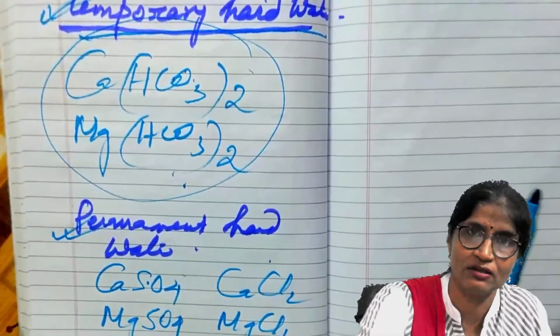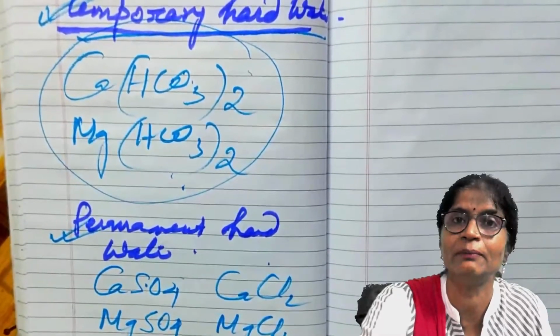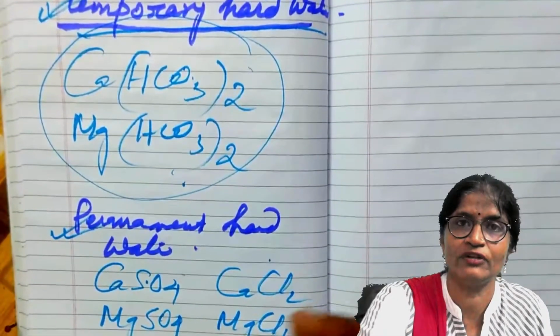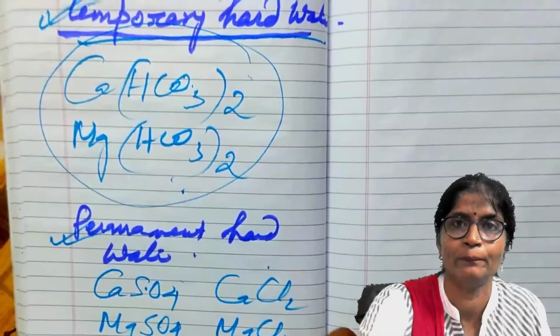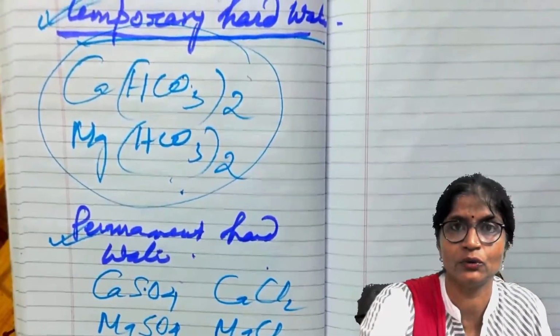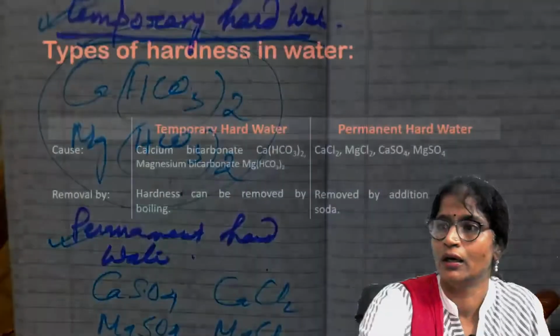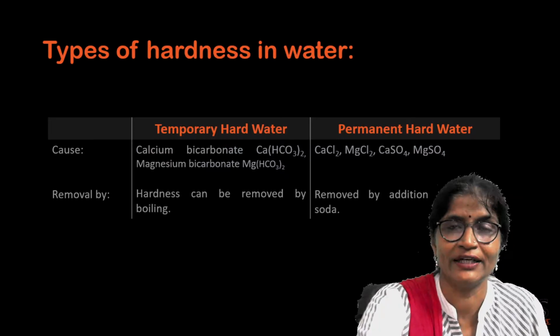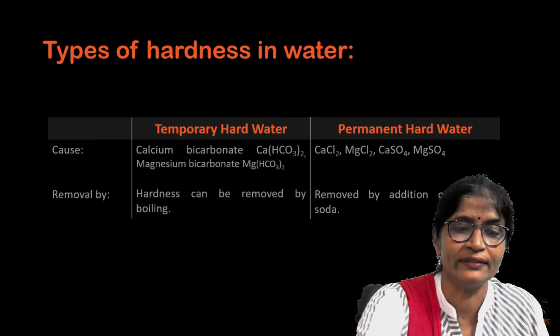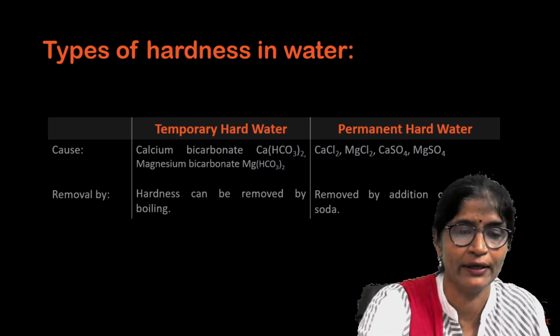But if the hardness of the water cannot be removed simply by boiling, but instead by the addition of some chemical, like washing soda, that is sodium carbonate, then that type of water is known as permanent hard water.